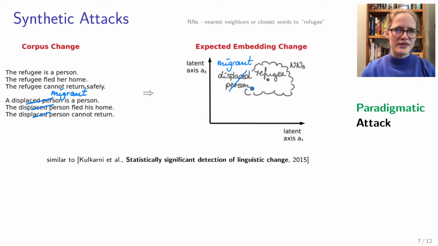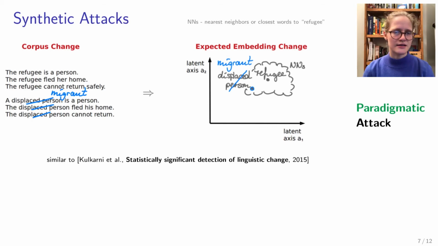We chose to do synthetic attacks as opposed to other evaluation techniques, for example, human annotation or evaluation, as we could then make sure that only the type of change we are interested in is introduced in the corpus and there are no artifacts from other effects present. I'm going to tell you about 2 of the experiments.